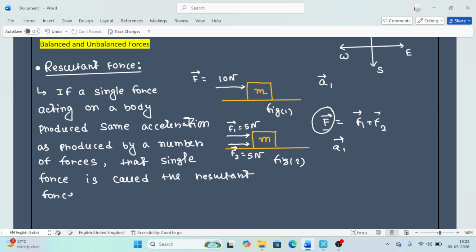So this is the actual meaning of resultant force.